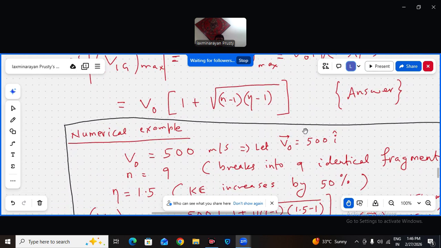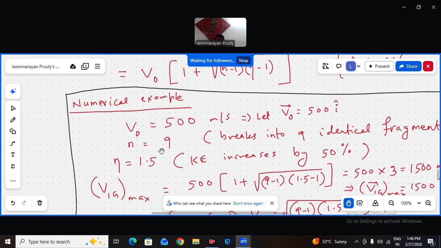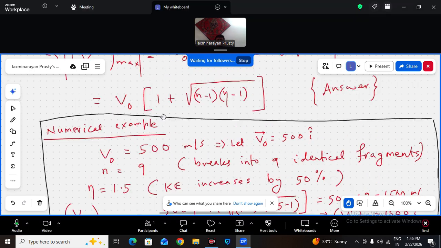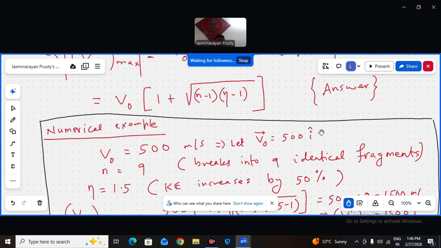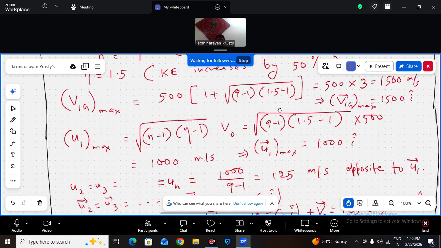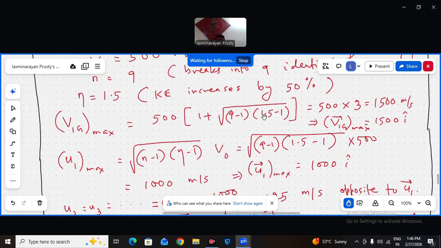Let's take a numerical example. V0, the projectile velocity, is initially 500 meters per second. So V0, let us call it 500 i cap in the x direction. It breaks into 9 identical parts, so n is 9. Kinetic energy increased by 50% means it becomes 1.5 times, so eta is 1.5. So V1G max how much? Put the values: 500 into 1 plus root over of 9 minus 1 into 1.5 minus 1. That's what we wrote. So 500 into, this is 8 into half, 4, root over, 2, 3. 1500 meters per second will be V1G max.